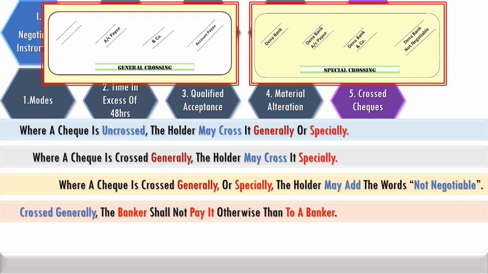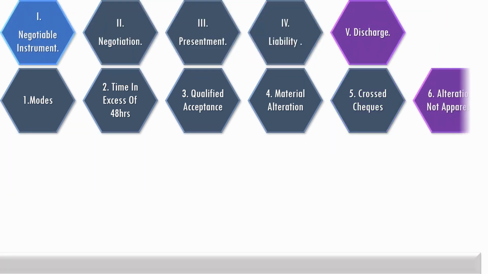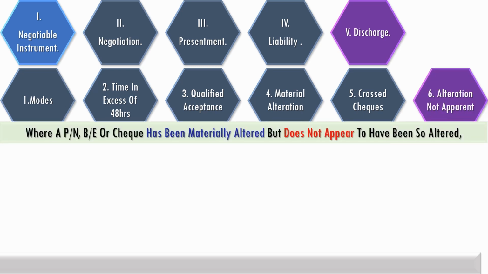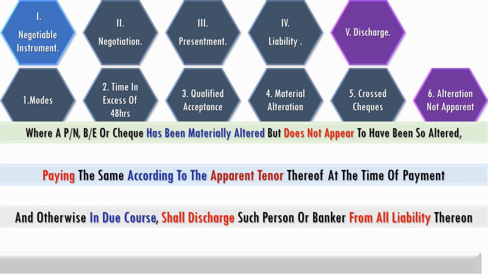When crossed generally, the banker shall not pay it otherwise than to a banker. When crossed specially, the banker shall not pay it otherwise than to the banker to whom it is crossed. When a negotiable instrument is materially altered but does not appear to have been so altered, paying it according to the apparent tenor thereof in due course shall discharge such person or banker from all liability thereon.